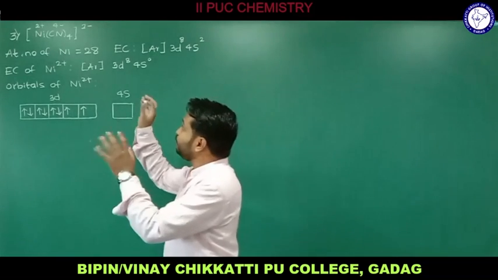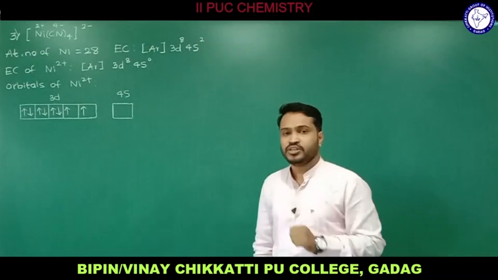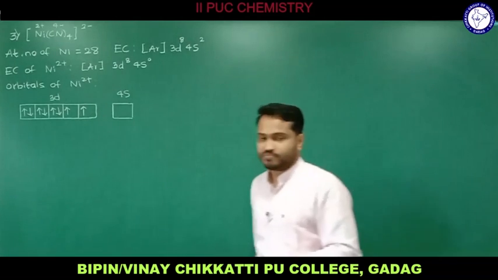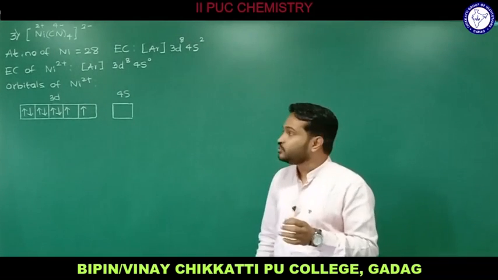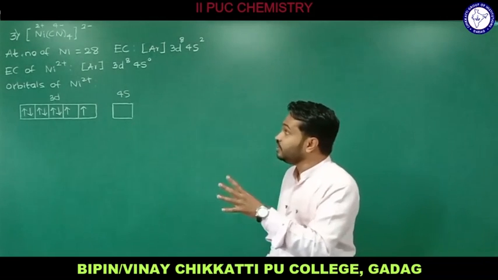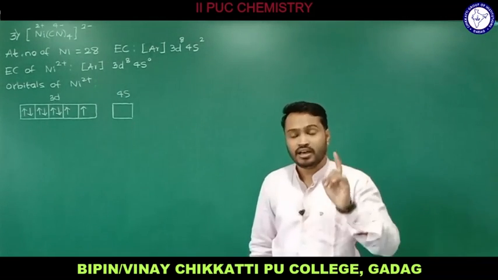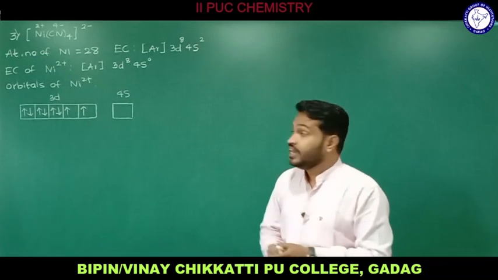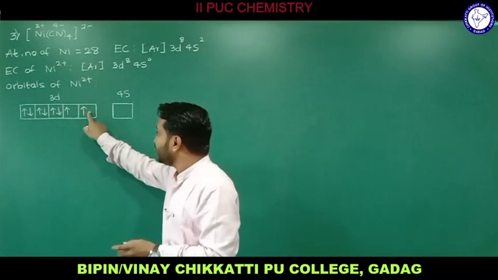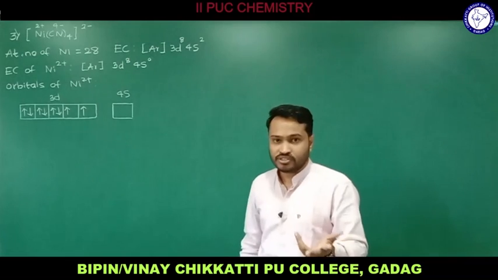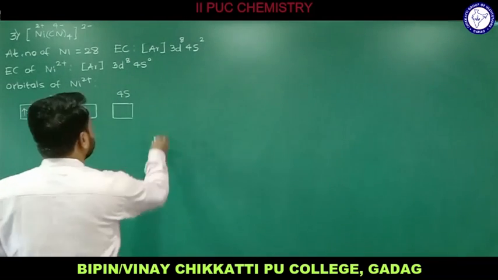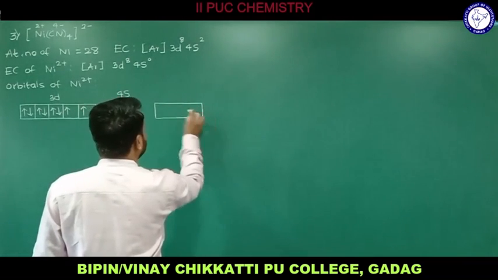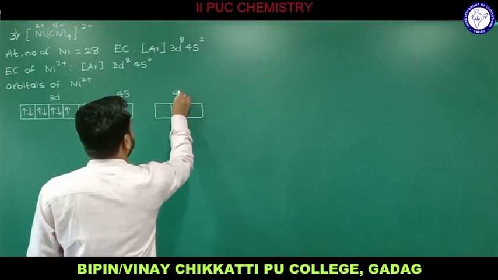Now the coordination number of this complex is 4. So the central metal atom nickel 2 plus has to provide 4 vacant orbitals. We have only 1. So one more concept is also important, that is what kind of ligand it is. The ligand involved in this particular compound is CN minus. Remember, CN minus belongs to strong ligand, meaning the pairing of electrons starts. If the pairing of electrons starts, then we have 1 vacant orbital and 1 more vacant orbital, 2 more we have. So we need 2 more. Because of that reason, I consider atomic orbitals of higher energy. After 4s we get 4p. For the p I am supposed to consider, so I have 4p atomic orbitals.